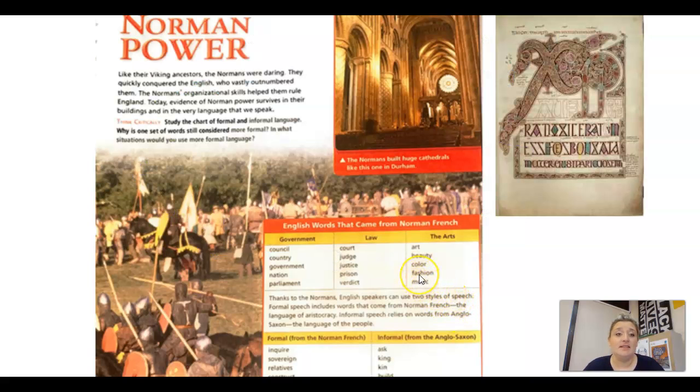I love this slide. These are words that we use today that came from Norman French. So these are words that have to do with government that we use today that came from this time period, law, the arts, and then some formal words, and then informal words that we have that originated from this time period, which is pretty cool.